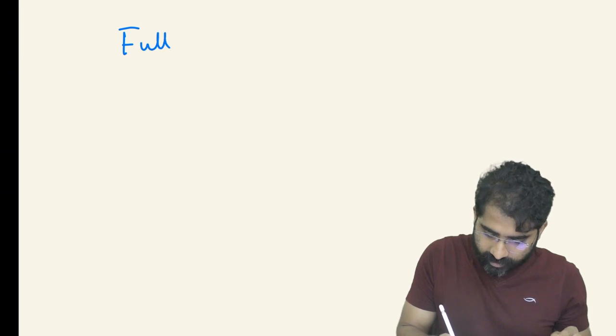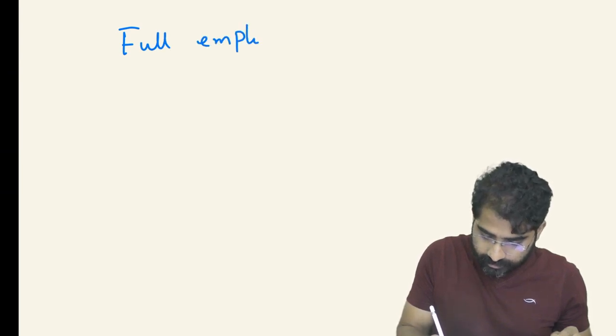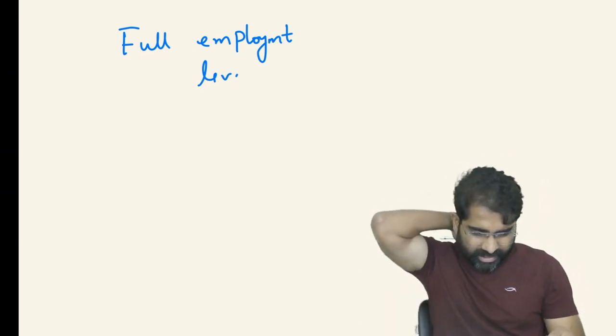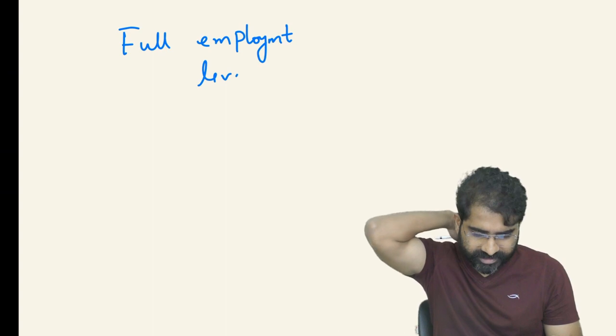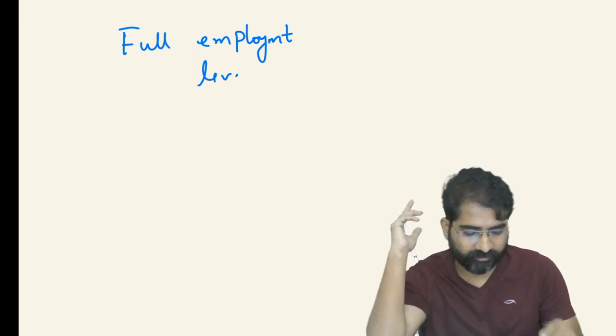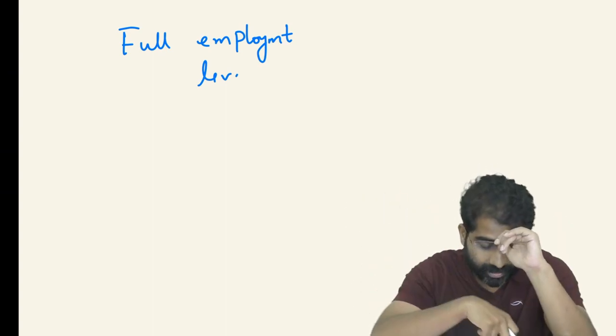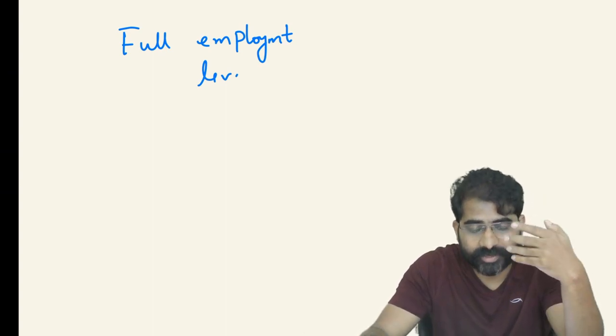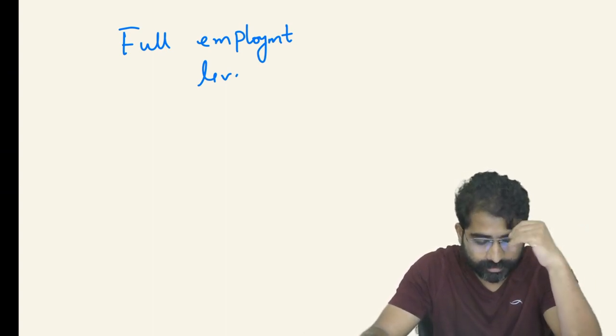So there is a concept called, first thing you should know, what is full employment level. Full employment level is an economic situation in which all the resources are fully utilized. All economic resources are fully utilized, so there is no scope for improvement in the economy.